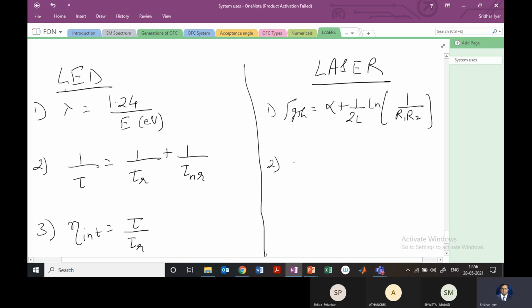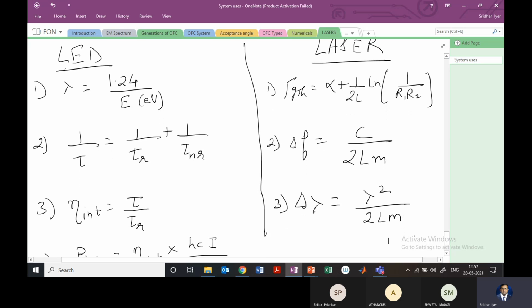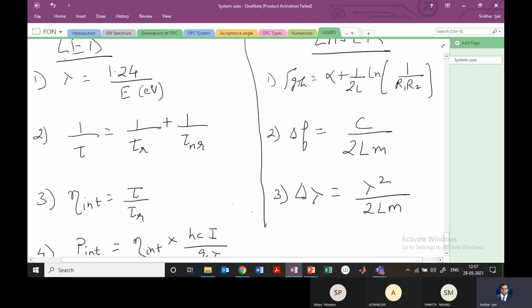So in the numerical, those will be mentioned to us. The frequency difference or the frequency width between the two modes, I'll write it as delta nu, or for clarity, delta f. This will be c by 2Lm, right, where m is the integer. We can also rewrite this equation in terms of wavelength, delta lambda, which will be lambda square by 2Lm. So these are the equations which we'll need in terms of solving any numerical for the LED and the laser.